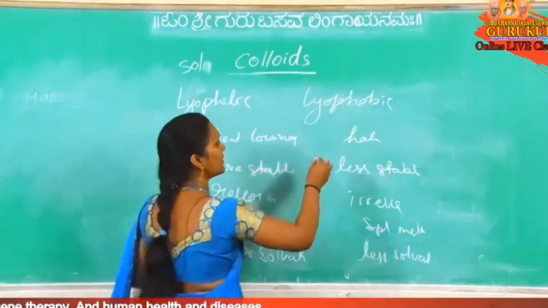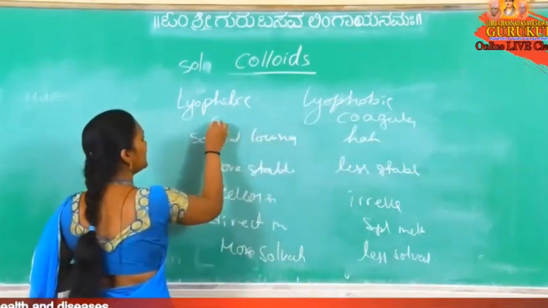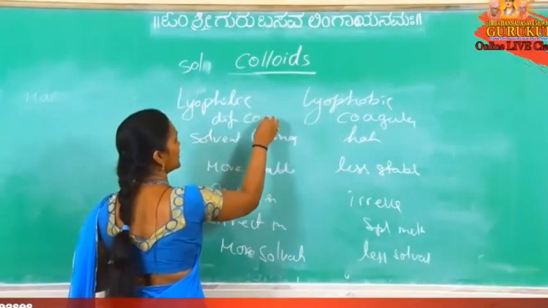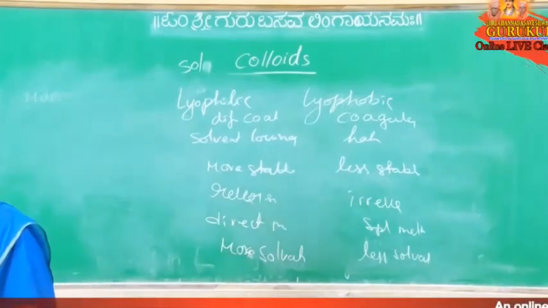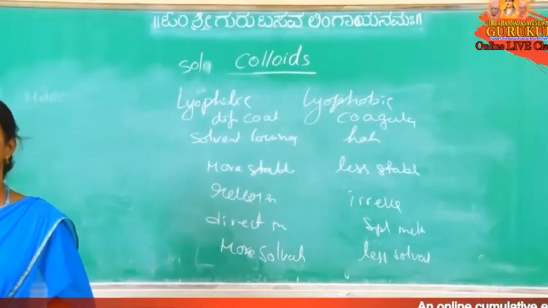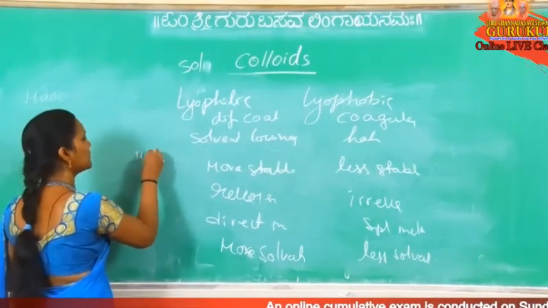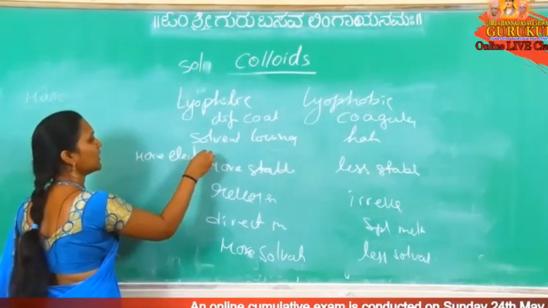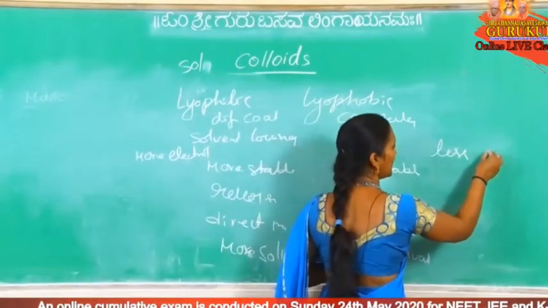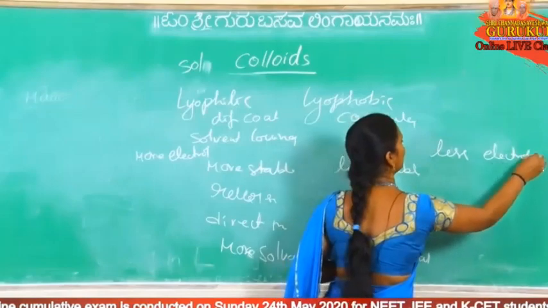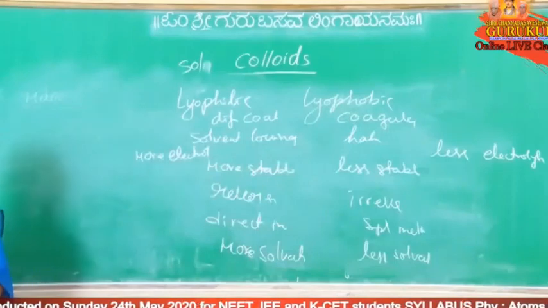So in lyophobic, coagulation is easy; it coagulates easily. Here coagulation is difficult. So where coagulation is difficult, is more electrolyte required or less? Definitely more electrolyte, because coagulation is difficult. So more electrolyte is required for coagulation here, while here a small amount of electrolyte is sufficient for coagulation.